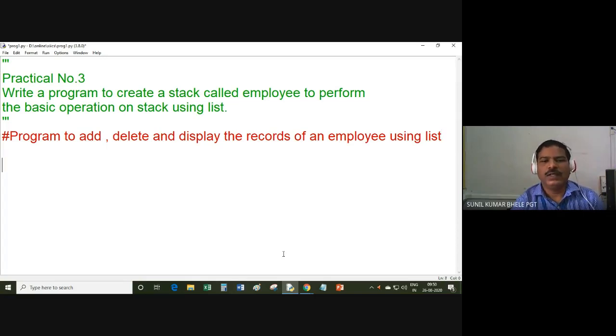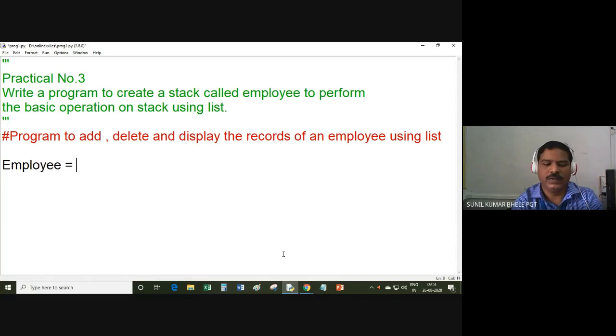So first I will create a list. You know that there are 2 methods of creating a list. One is with the help of the list method, you can create an empty list. Another is you can assign empty square brackets to a variable, and then that variable will become an empty list. So I am creating an empty list. The name of the list is, suppose, employee.